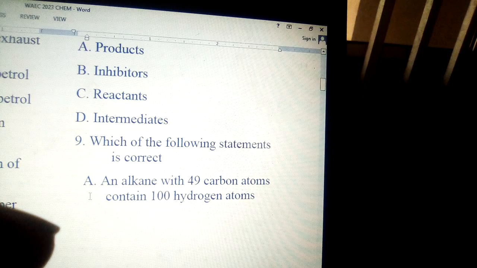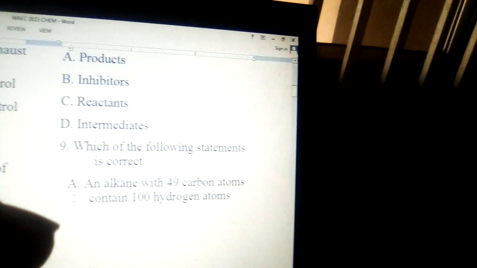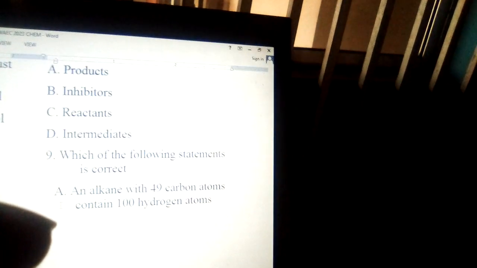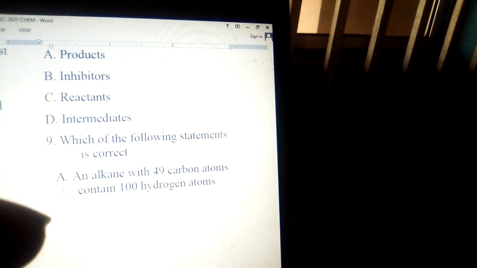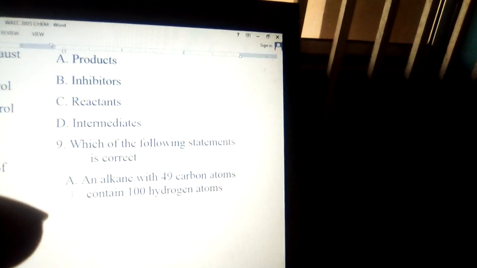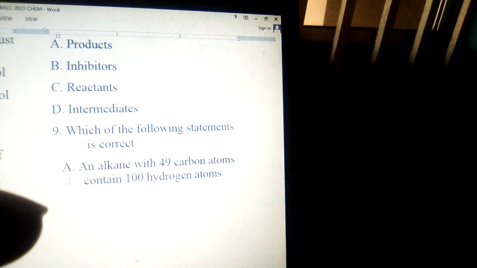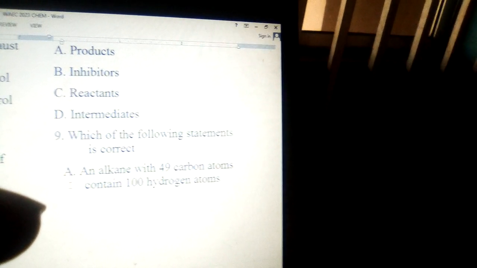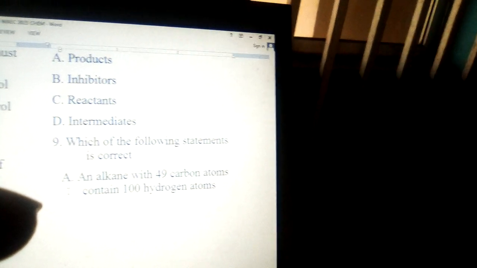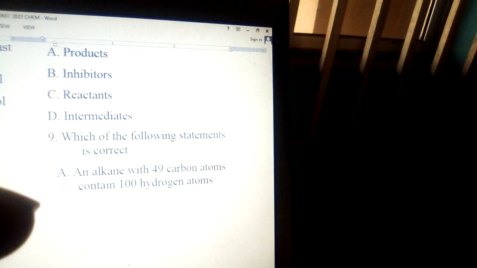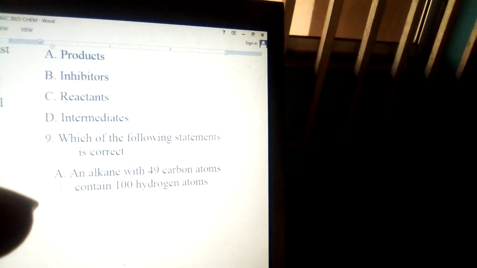An alkane with 49 carbon atoms contains 100 hydrogen atoms. How do we prove that? We know that the general formula of alkanes is CnH2n+2.